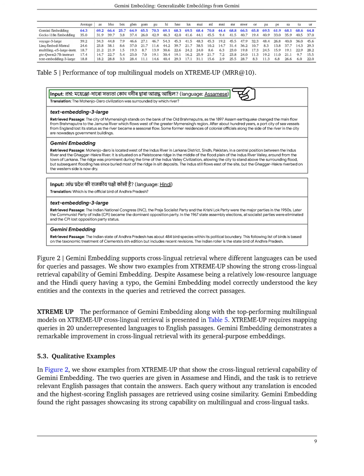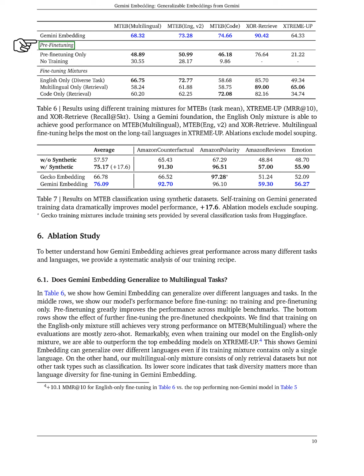To understand how Gemini Embedding performs well across various tasks and languages, we conduct an ablation study. We show that our model generalizes effectively across different languages and tasks. We observe that pre-fine-tuning significantly enhances performance, and even training on an English-only dataset yields strong results on multilingual evaluations. This indicates that Gemini can generalize well, even with limited language training. However, we note that having a diverse set of tasks is more beneficial for fine-tuning than just focusing on multiple languages. We also discuss our multi-stage prompting strategy for generating diverse synthetic classification datasets.